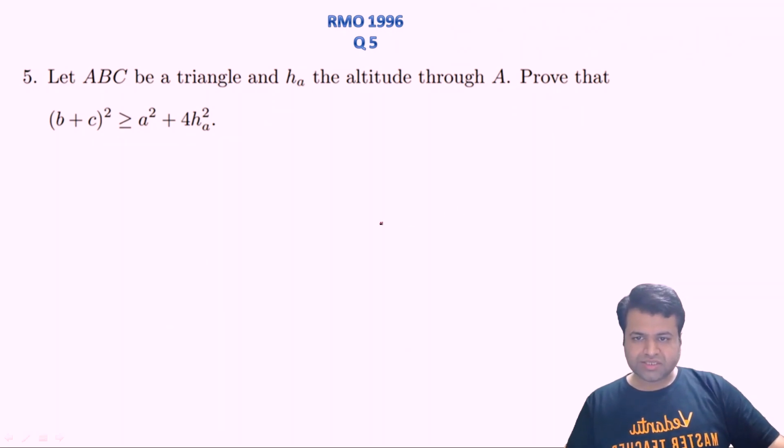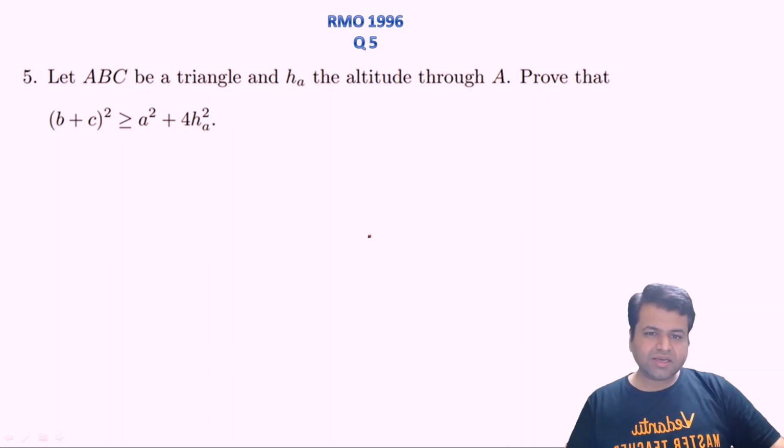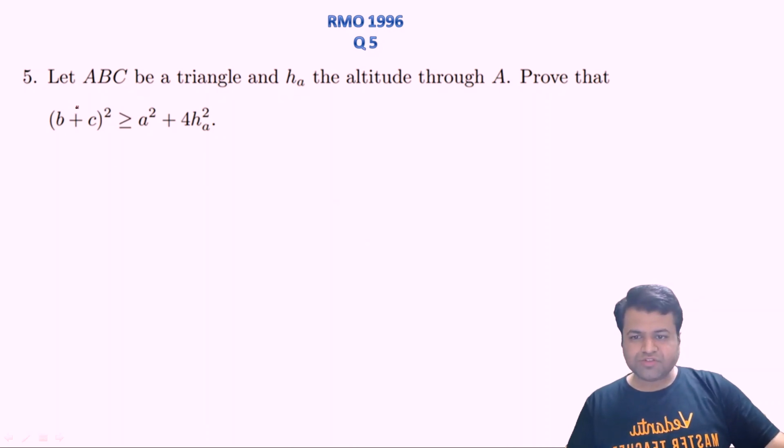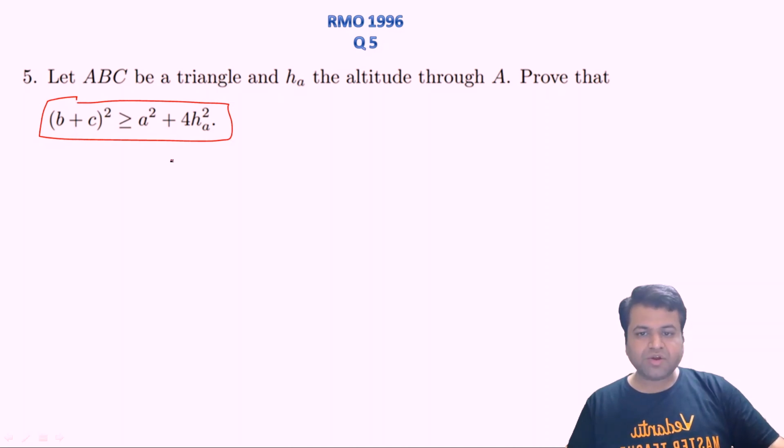Okay, the question says, let ABC be a triangle and HA be the altitude through A. We need to prove that (b + c) whole square is greater than or equal to a square plus 4 HA square, right? So I'll give a very simple proof to this question.